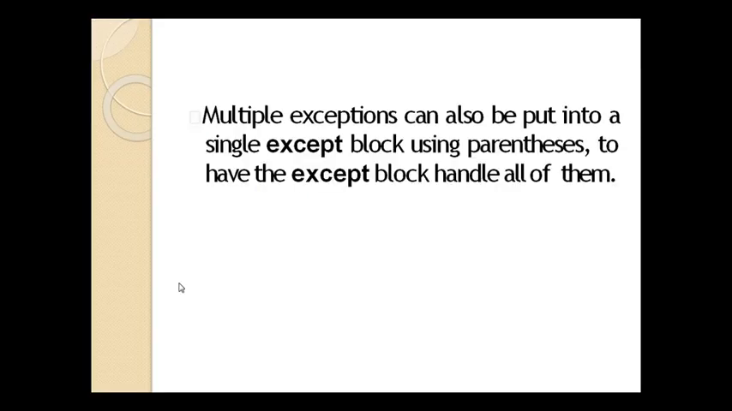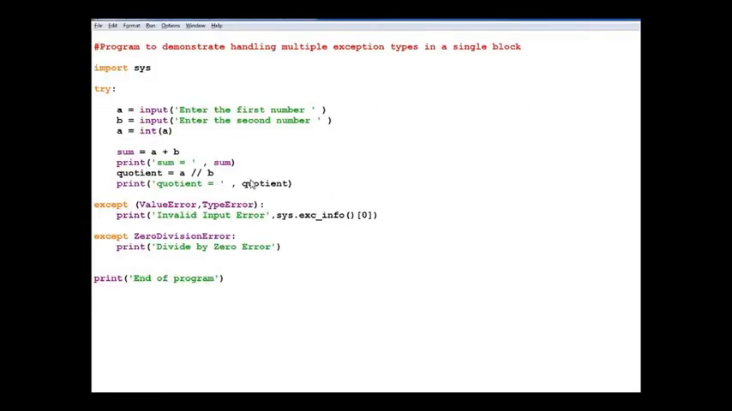Now move to next, that is we can use multiple exceptions in a single except block using parentheses to have the except block handle all of them. That means as we used different excepts in the previous program, we can use a single except with different exceptions. See how it works. Here I am making a program of dividing, with a different operator I use divide, and I am printing the quotient of the function.